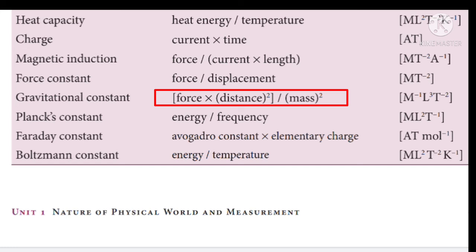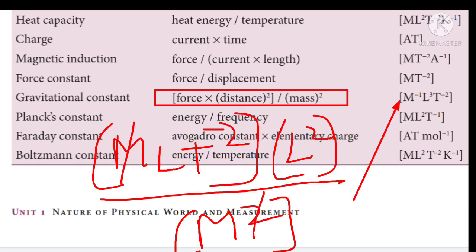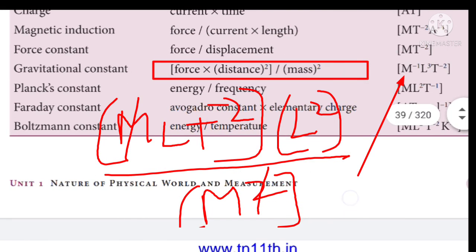The expression for gravitational constant is force into distance squared divided by mass squared. The dimension for force is MLT^-2 and the dimension for distance is L. Here distance squared is given, so L squared, and the dimension for mass is M, so mass squared becomes M squared. After simplification we will get the dimension as M^-1L^3T^-2.